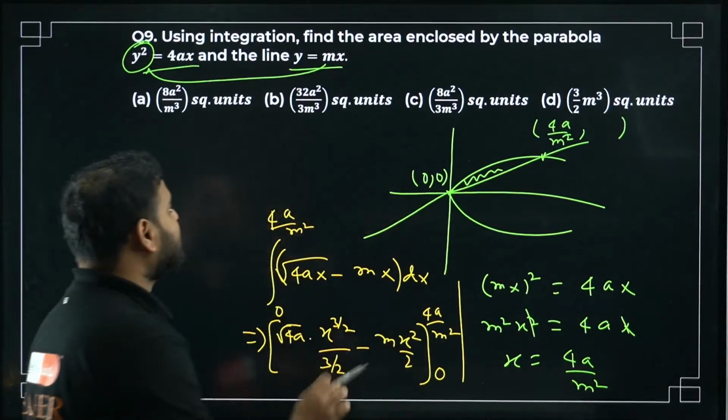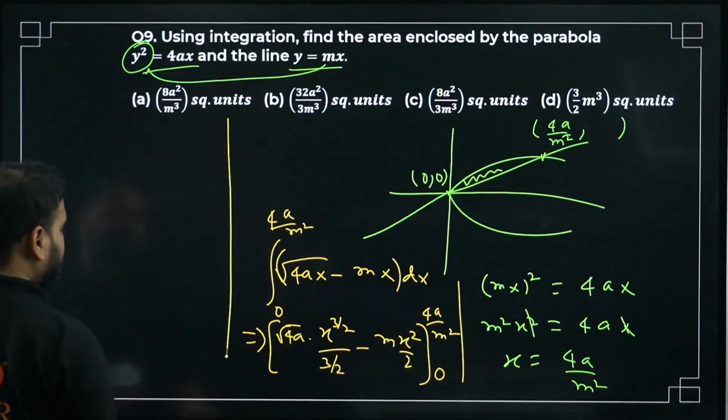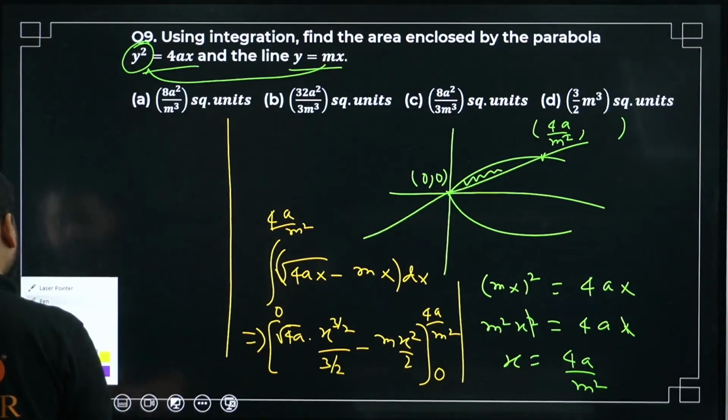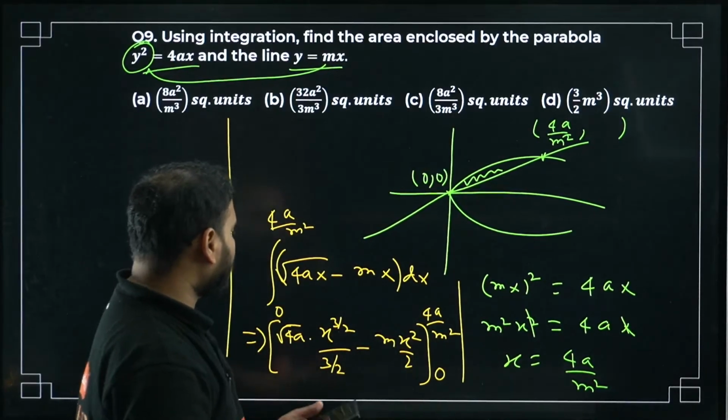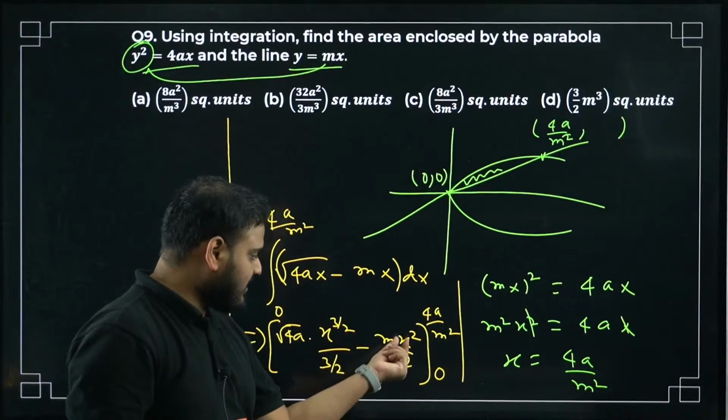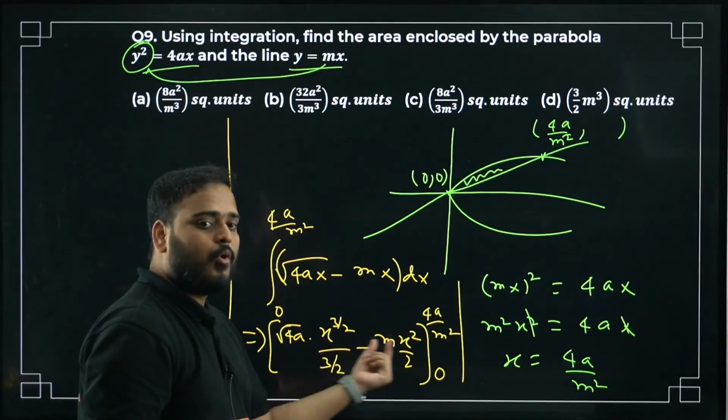Now the rest is substitution. We have to do only one thing, substitute the variables. You don't have to worry about the lower limit, because if you put x as 0, it will become 0. Only the upper limit matters.